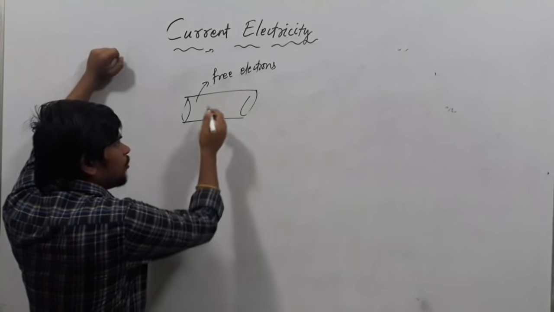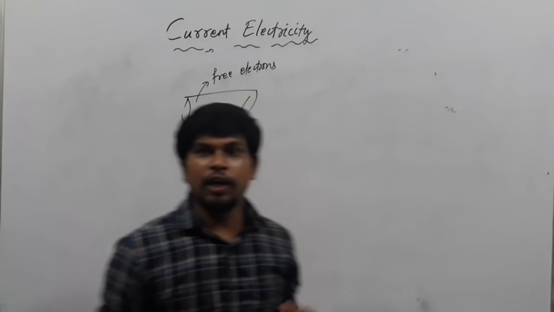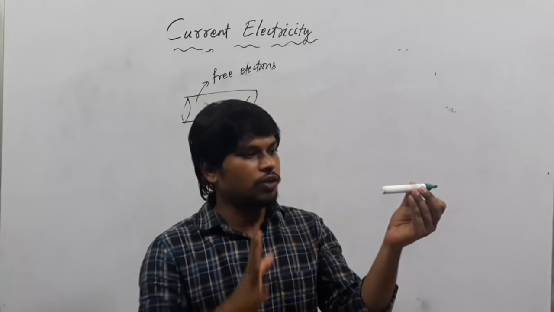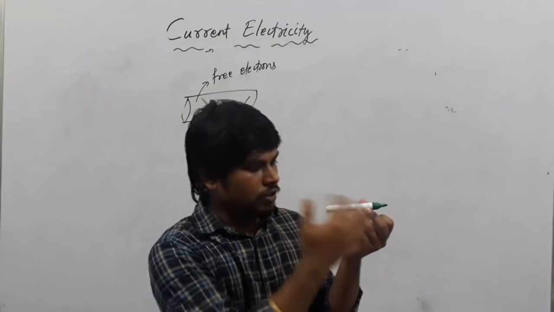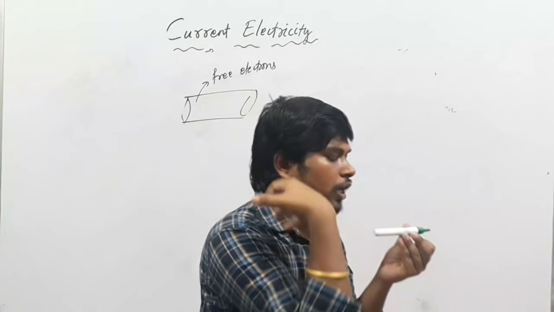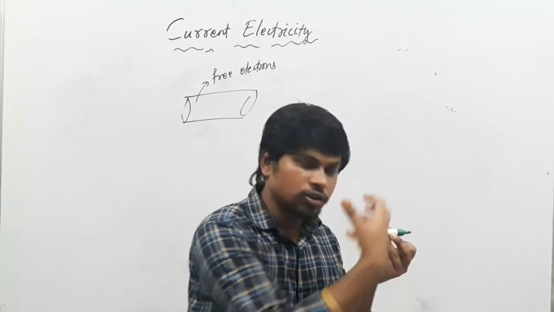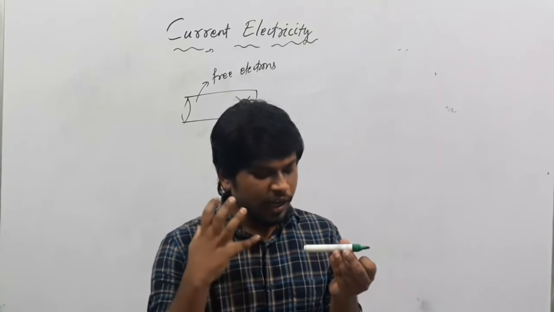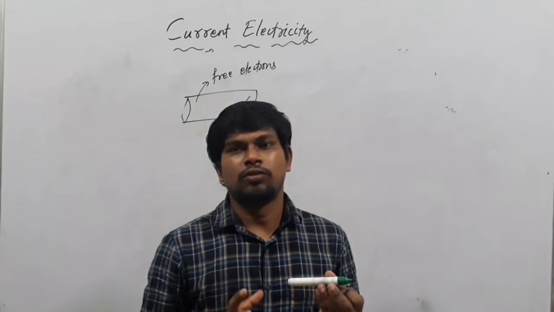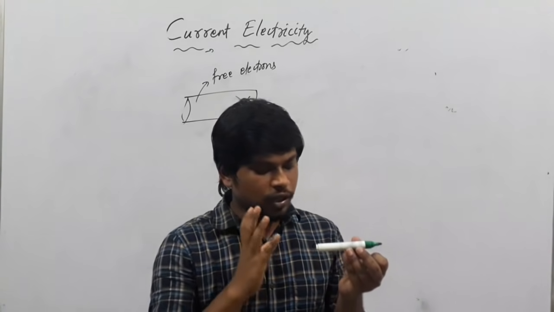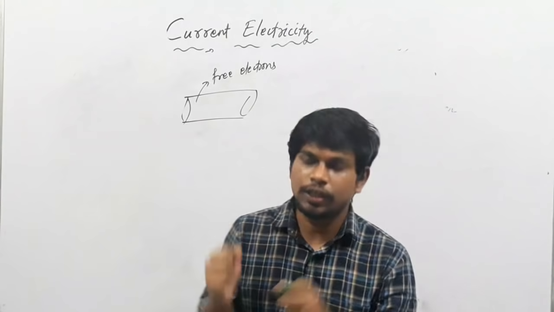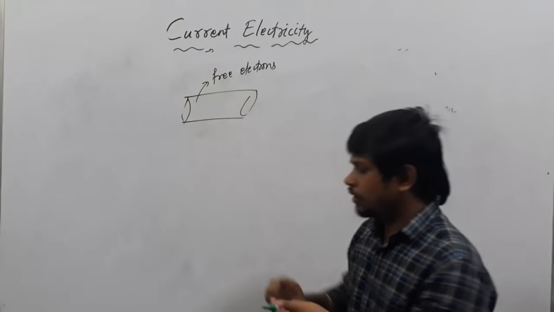Why? Because they are getting thermal energy. You are keeping this conductor at room temperature, so all the electrons are moving randomly. They collide with other atoms as well as the electrons of other atoms. So the net velocity equals 0. Therefore the net velocity is 0. Why is it 0? Because all the electrons inside the conductor are moving randomly.